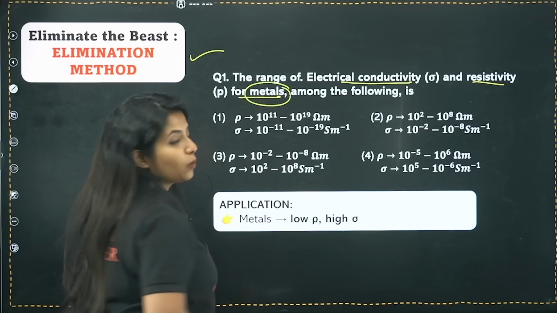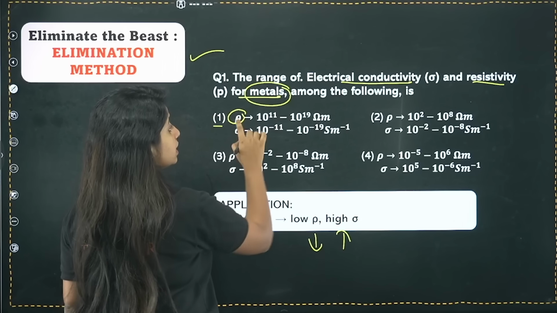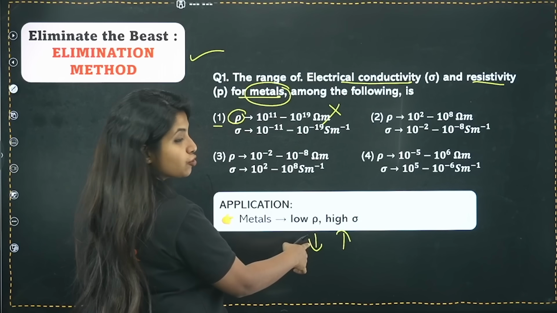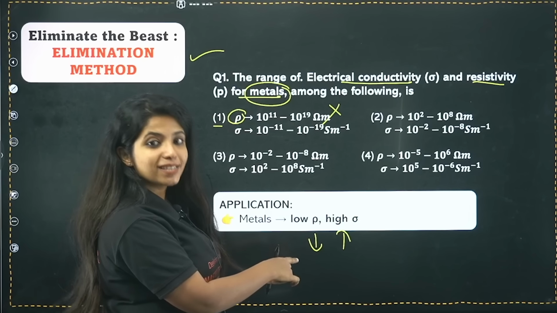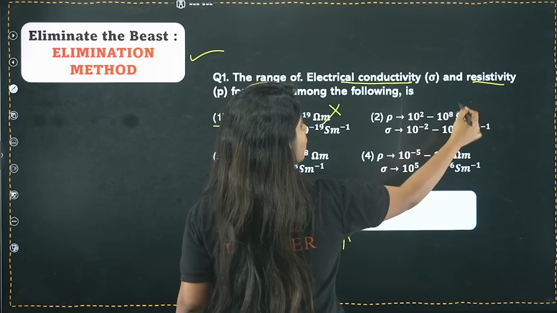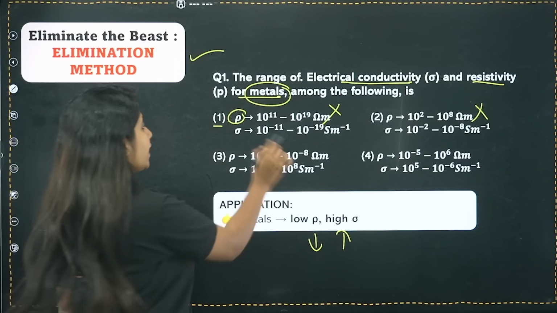Yes, definitely yes. We know that particular logic, and if we go by that logic, if you look at the first option, the resistivity is on the higher side. Resistivity, Baba, should be on the lower side. Current can easily pass through metals, right? And over here also, resistivity is on the higher side, again it is wrong, it should be on the lower side. So can I eliminate these two options? Definitely I can eliminate these two options. Now I am left with these two options.